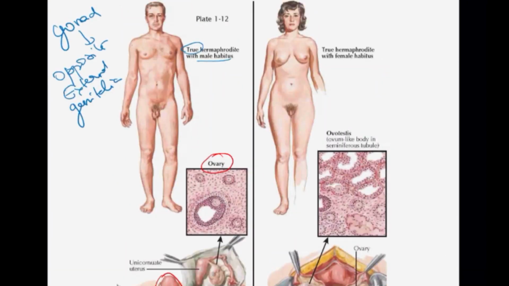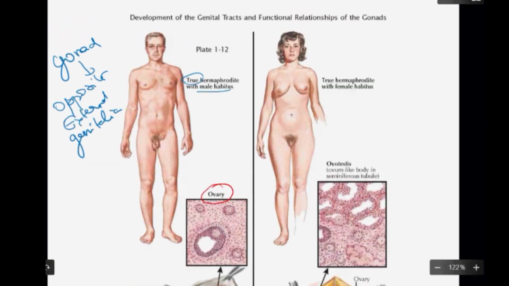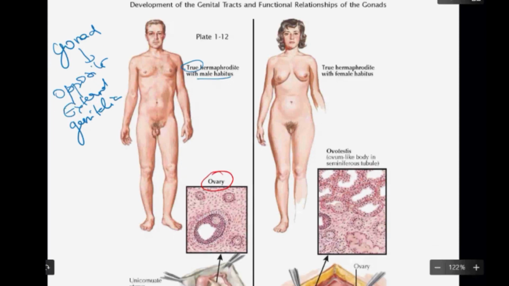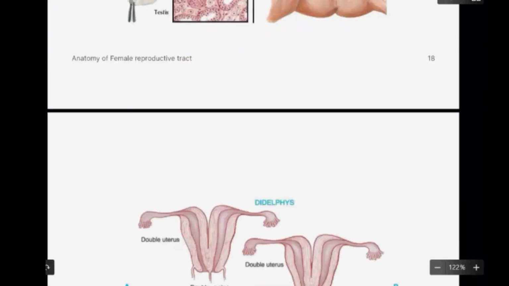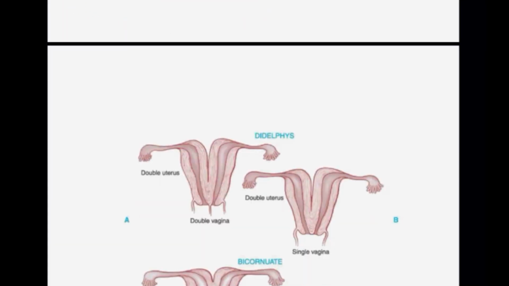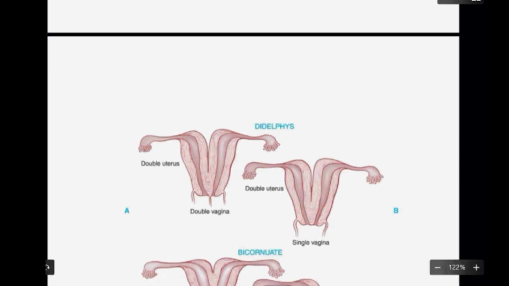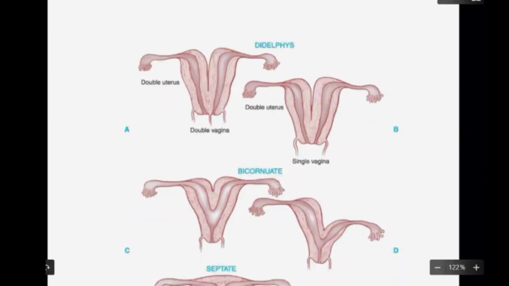Okay, so you are going to have many different conditions. This is actually a bit advanced for you. Don't get confused if you don't understand it. You can have one ovary and the other gonad as a testis. You can have ovary and testis in the same gonad also. This is called an ovotestis. Okay, so this is why you are supposed to know about the embryology of the renal system and the reproductive system.